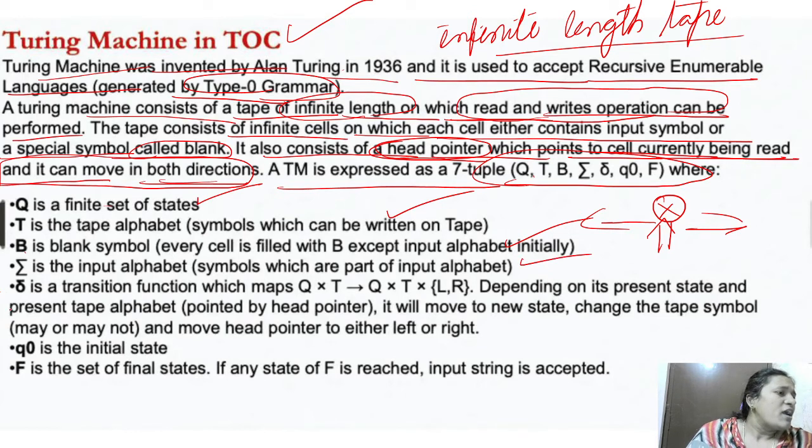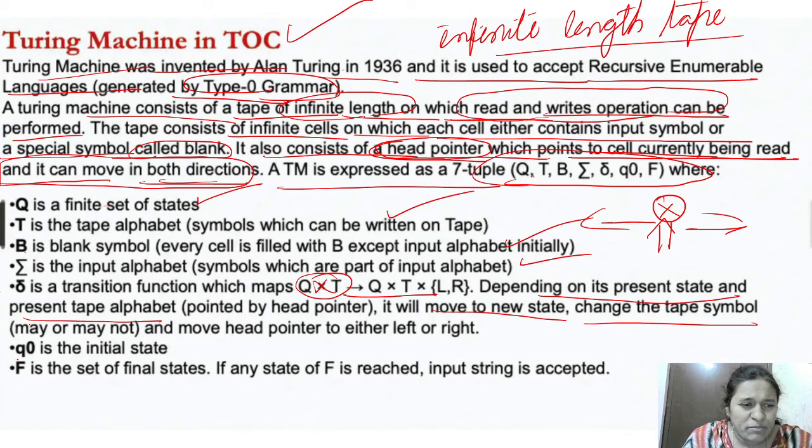Delta is the transition function which maps Q, the finite set of states, and the tape alphabet to left or right, depending on its present state and present tape symbol. It will move to a new state, change the tape symbol and move the head pointer to either left or right.